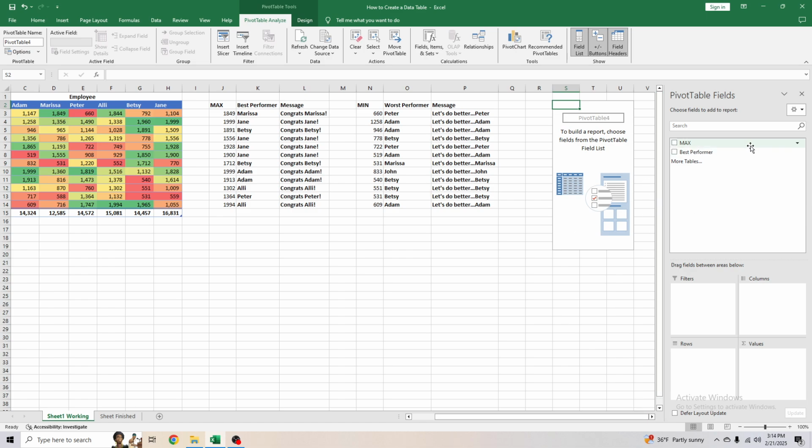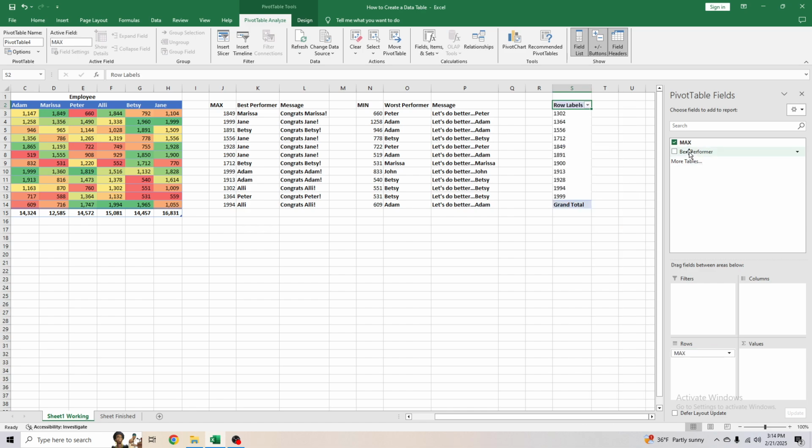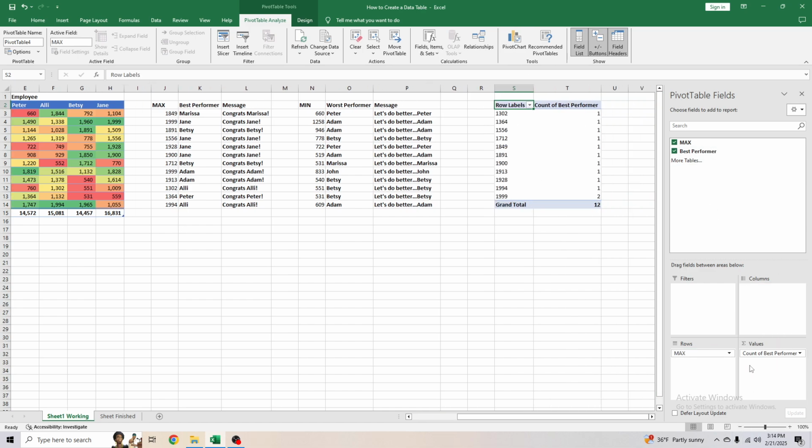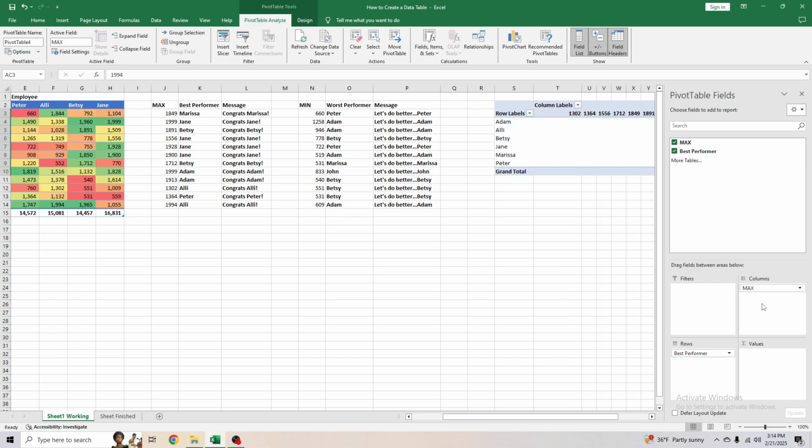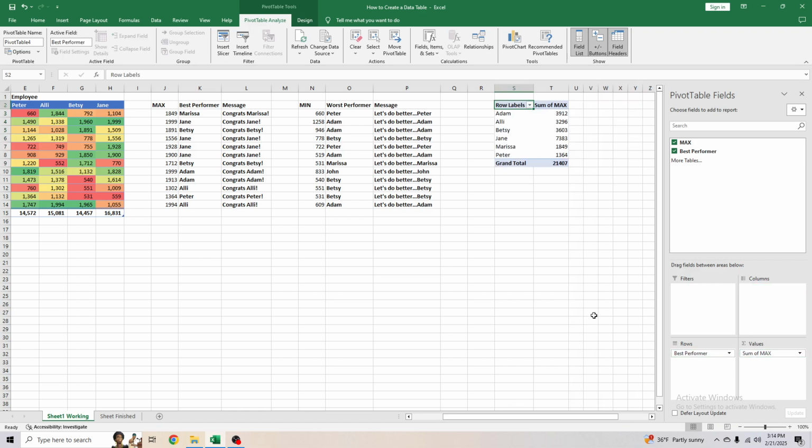What's pretty nice about pivot tables is that you can just drag and drop things in here. Obviously I'm just messing around, this is not very helpful. We don't know who this is really. I guess we could go based off the numbers, but not very helpful. But you can just drag and move these around into whatever way you want to do it. And I was already playing around with this already, but this is, I guess, the way that looks the best to analyze this.